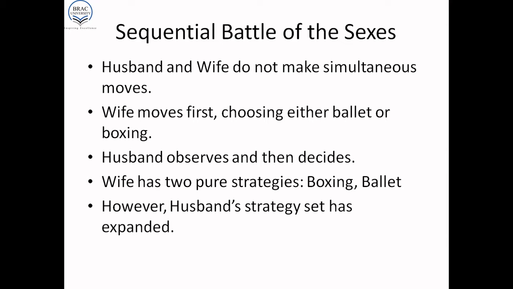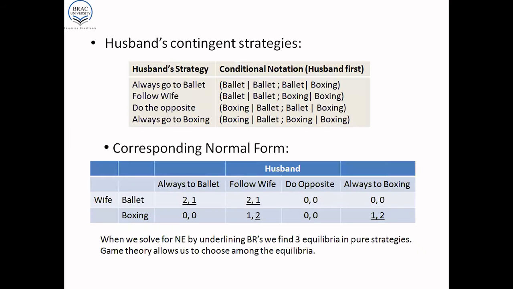The wife moves first, choosing either ballet or boxing. The husband then observes and decides how to respond. Now, the wife has two pure strategies, boxing and ballet. However, the husband's strategy set will expand. So let's look at the husband's contingent strategies.